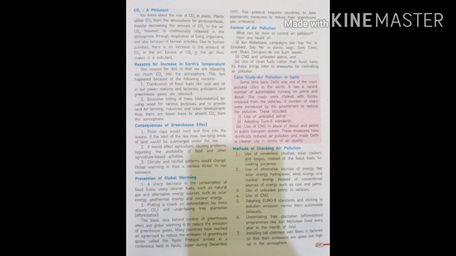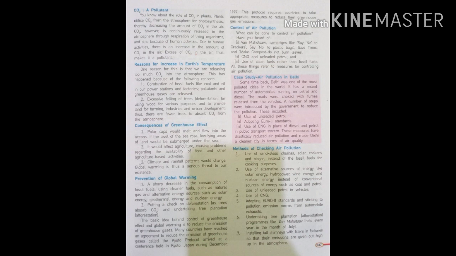Consequences of the greenhouse effect, meaning the result of the greenhouse effect: polar caps will melt and flow into the ocean. If the level of the sea rises, low-lying areas of land will be submerged in the sea. Climate and rainfall patterns would change due to the increase of carbon dioxide in the atmosphere.